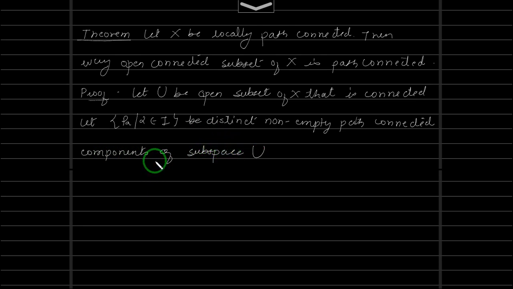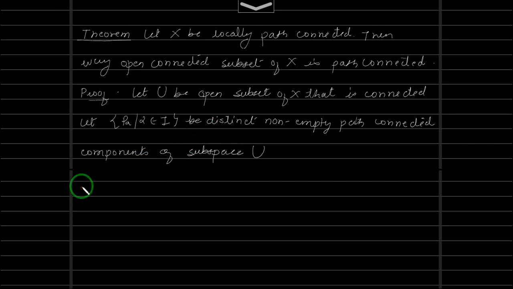Now if we show that the cardinality of this set is 1, that means it has only one such set, then we are done. That means U is equal to that P alpha, which is nothing but path connected.